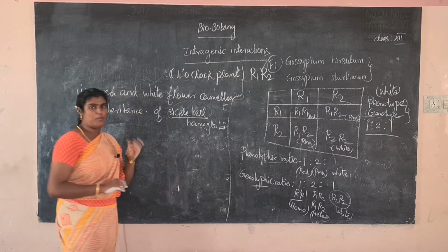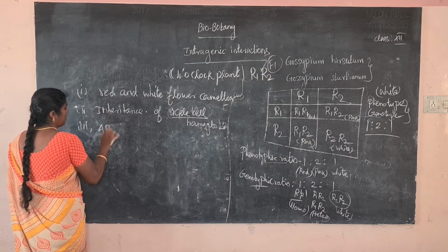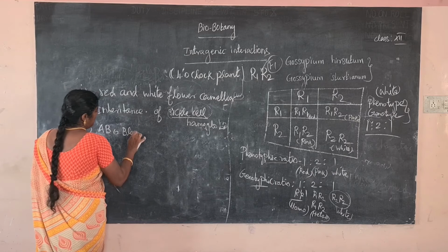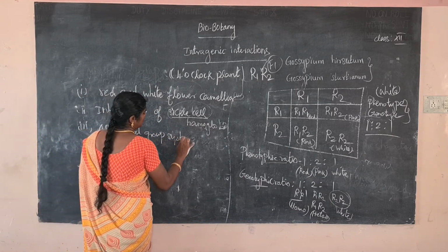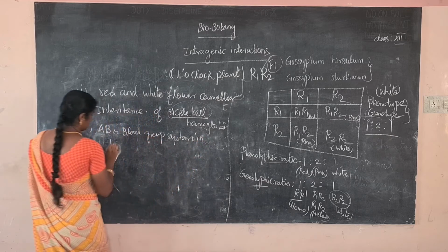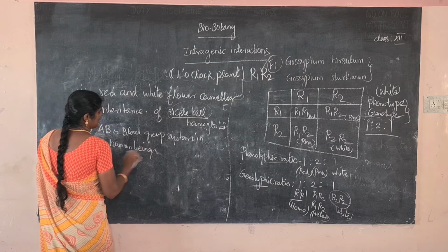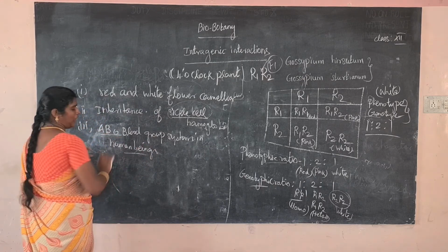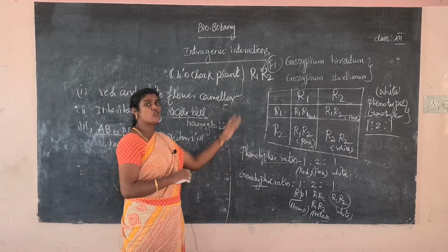The last one is the ABO blood group system in human beings. What is the meaning of ABO blood group? Already you know the types of ABO blood group in humans. These are the best example of codominance.